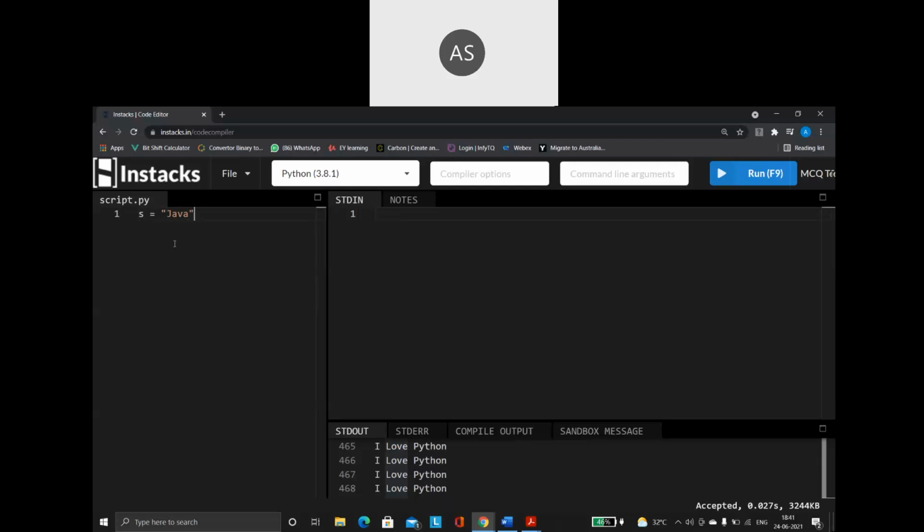I wanted a simple word, so a small word. So I am giving Java. Okay, now initially I am saying i value 0. Then I'm saying while i is less than, what is the condition I should have? I want to print this entire string. So what is the purpose of this loop? I want to print this string.